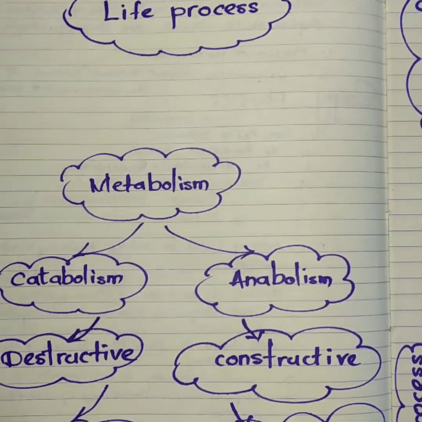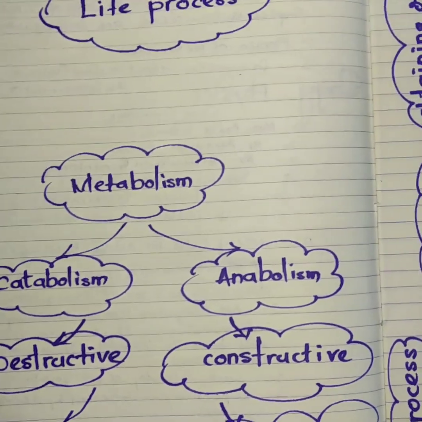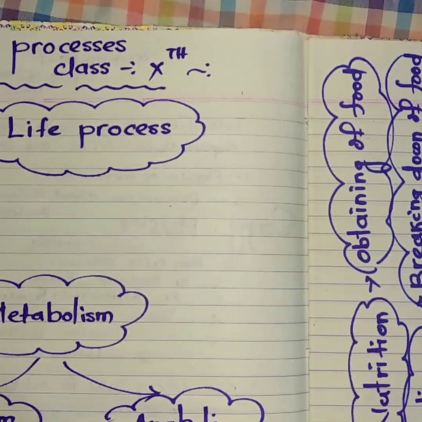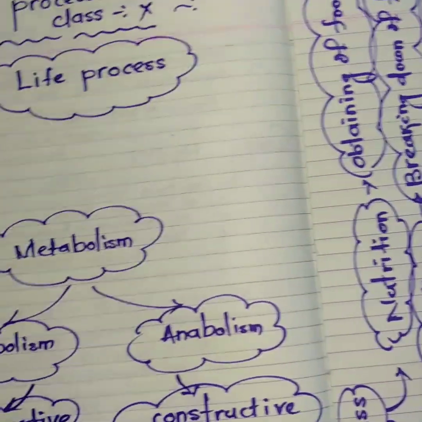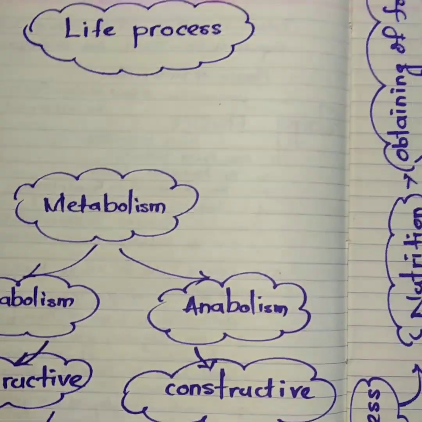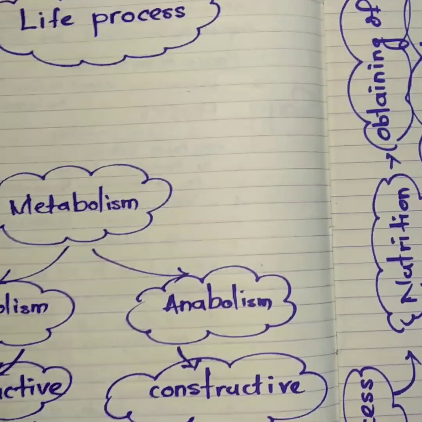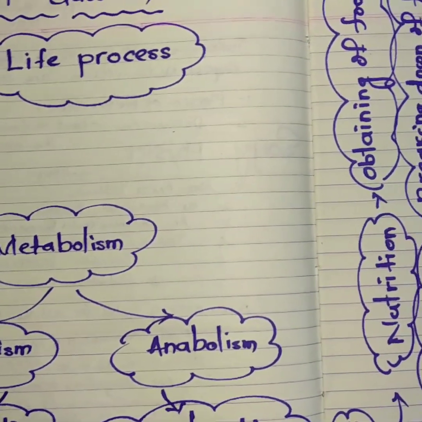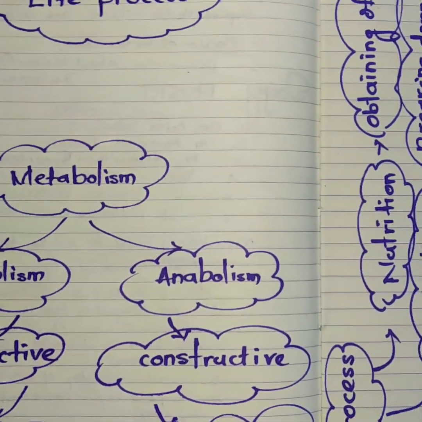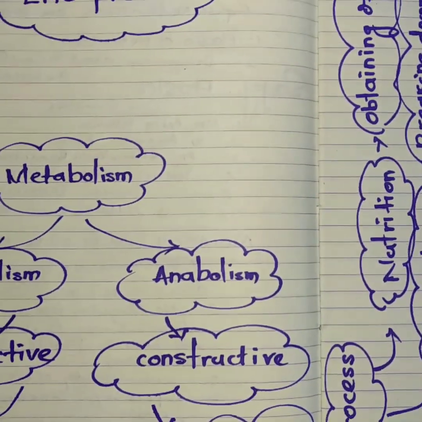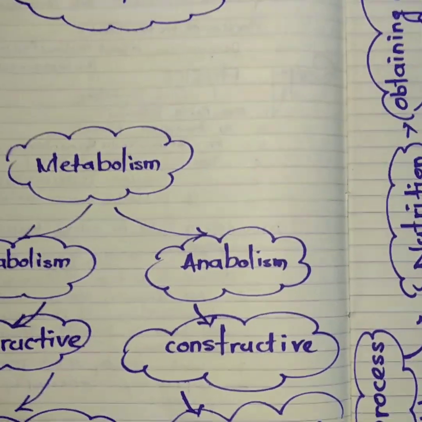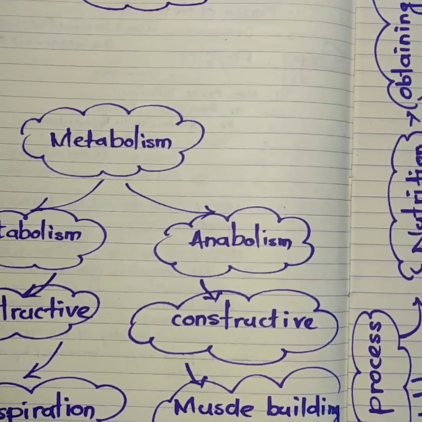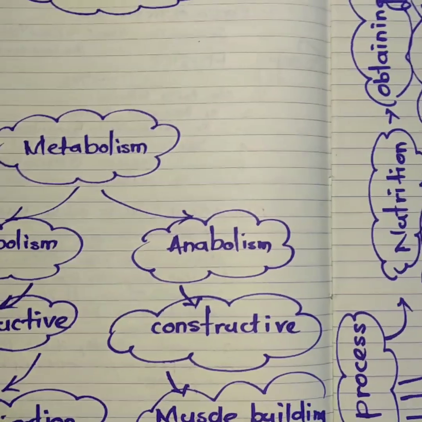See, living beings are those animals who can grow, who can eat food, who can reproduce, who can die, and who can digest their food. But non-living beings can't do any of these things.